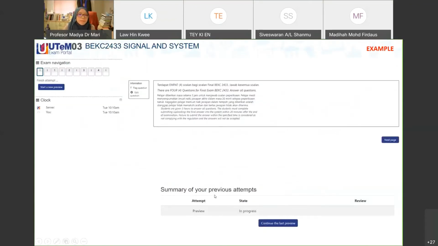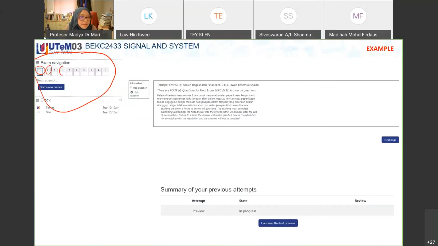This one is an example. It's not the real question. I'm taking it from last semester's question, when I was teaching Senior System. If you see here on the left side, you have the exam navigation. Exam navigation is really important, and you can see that they have I here.